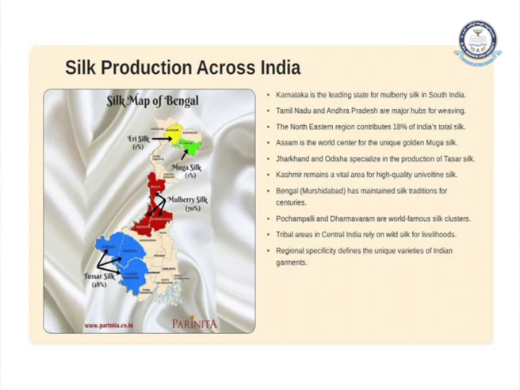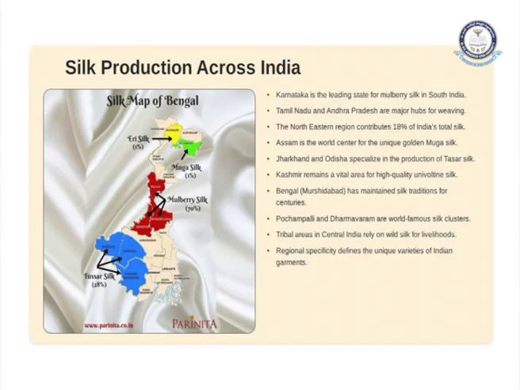This is a major production for this Tasar silk. So this Kashmir will remain a vital area for high quality univoltine silks. That means, what is univoltine silk? That means in a year, one generation of silk is produced. That kind of silk is called univoltine silk.